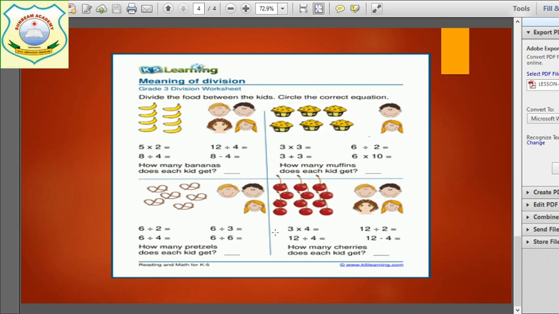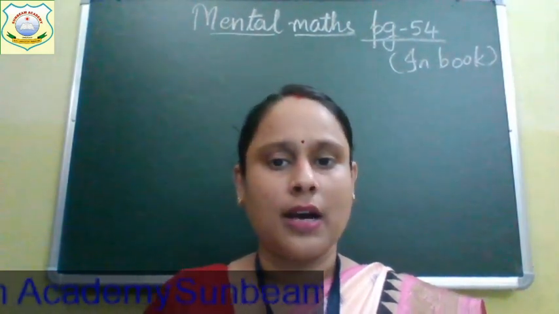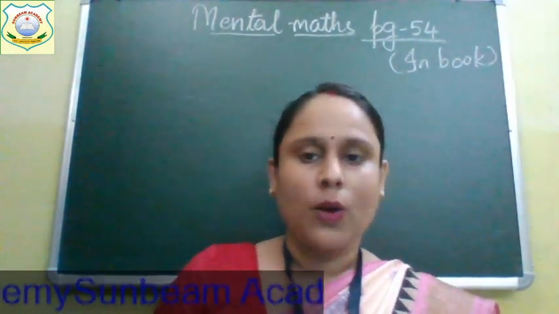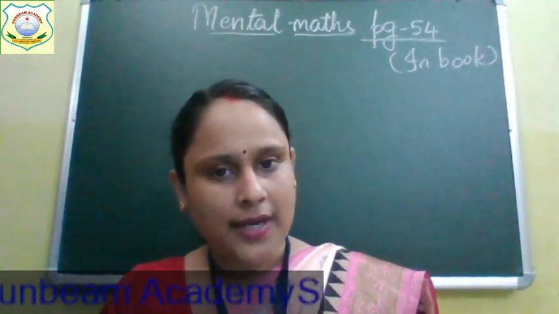That means 2 pretzels. Now, next question: how many cherries are there? There are 12 cherries. If they have to be divided among 4 children, each child will get 3 cherries because 12 divided by 4 is equal to 3. So children, through these slides, we have understood about division. What is division? What are the parts of division?